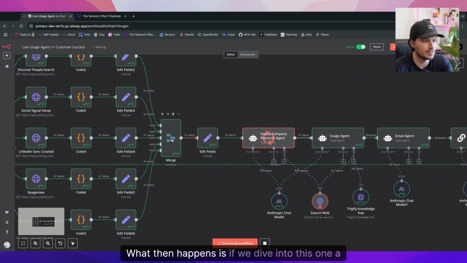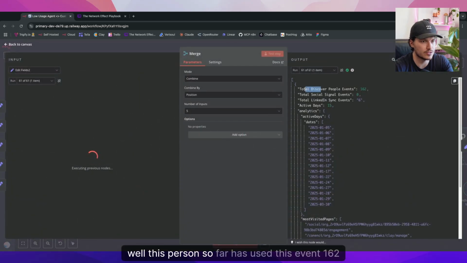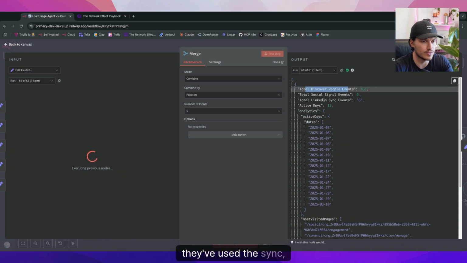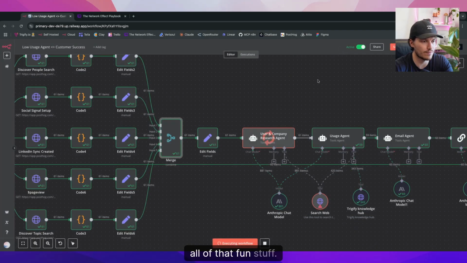If we dive into this one a little deeper, you can see this person so far has used this event 162 times. They've used the sync event 6 times. They've not used social signals. And they've had 15 active days since they created their Triggerfy account. And then we can see the most visited pages, all of that fun stuff.